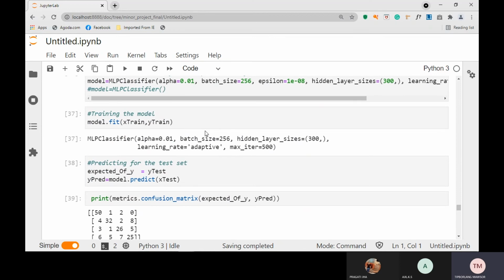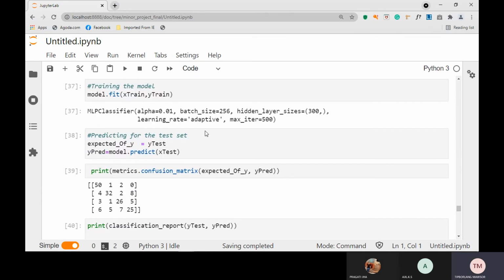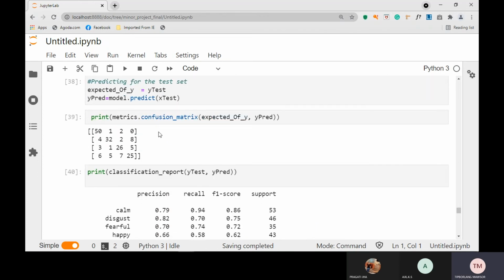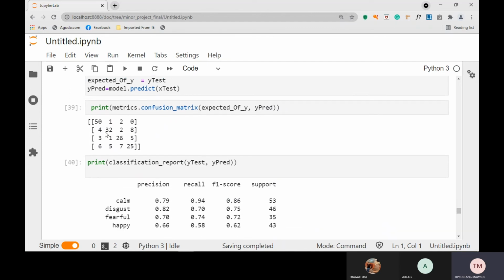After training, we predict with our model. After the prediction is over, we come to the conclusion that our project has the expected value, and the prediction has been shown here.